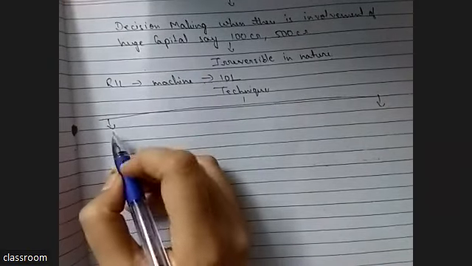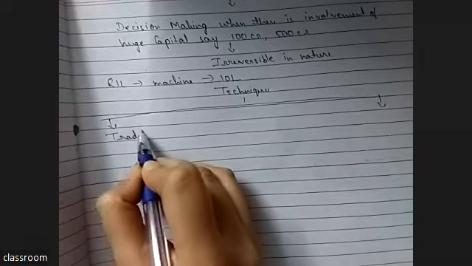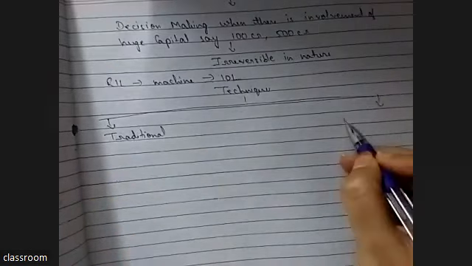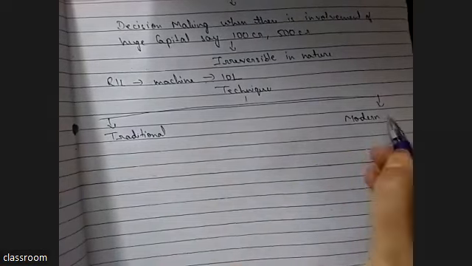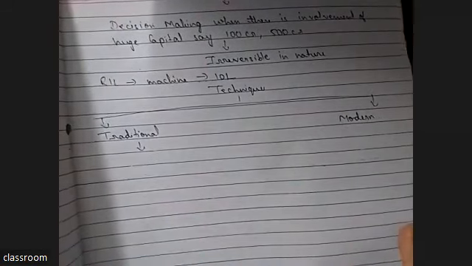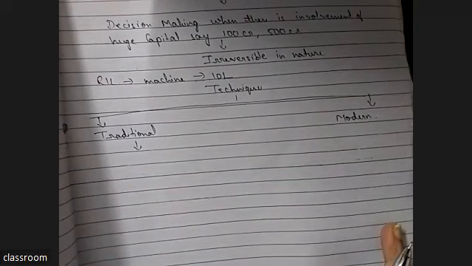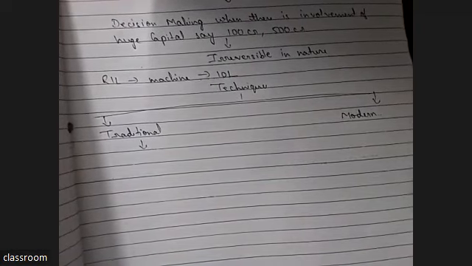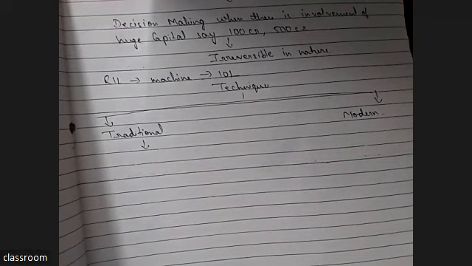Now, there are two techniques. One is traditional and one is modern. Traditional means when there is no concept of time value of money. What is time value of money? If we keep the money in our almirah and do not invest that money, 100 rupees will remain 100 rupees after 5 years, and even that 100 rupees will decline and become 80 or 70. Why? Because due to passage of time, money's value will decrease.